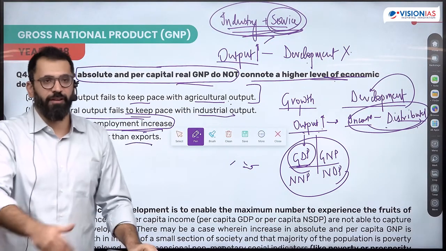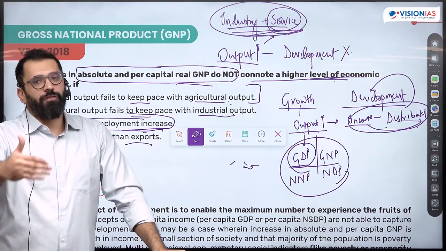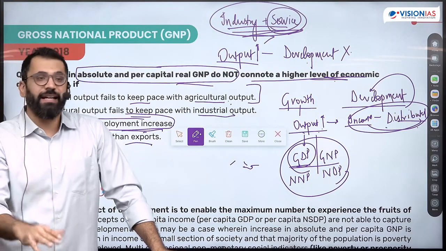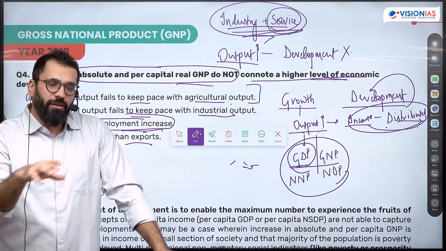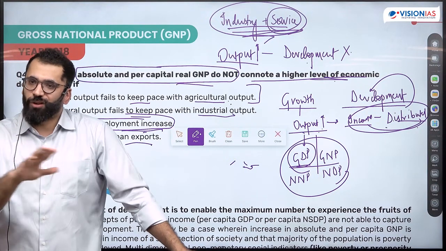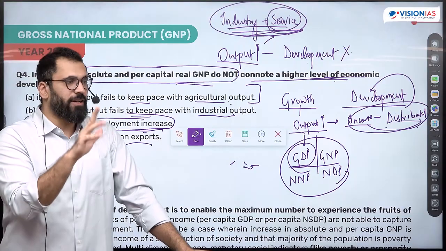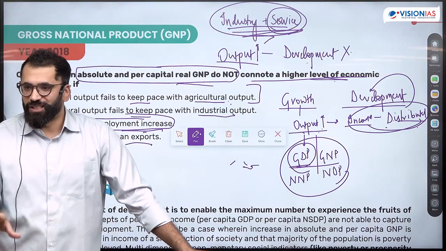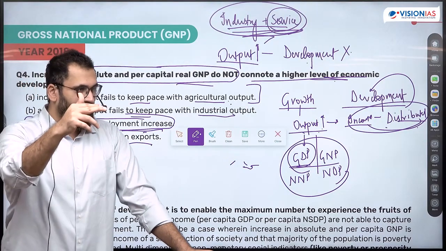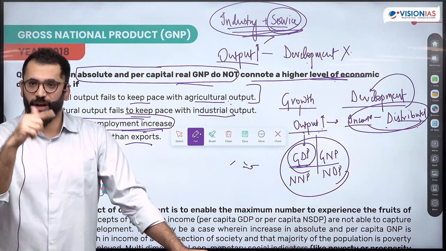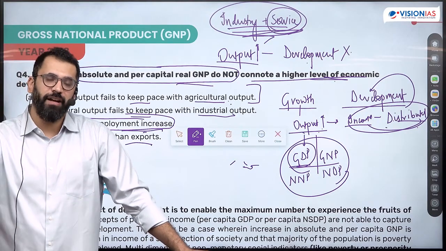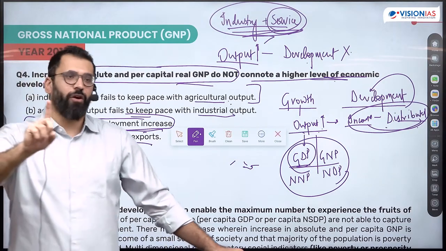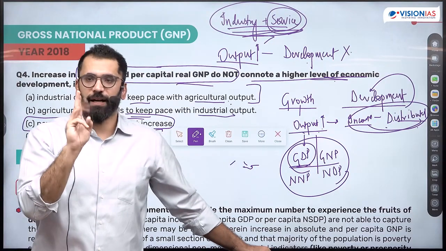So what happened if you read the developmental theory? After World War II, a number of policies were given to countries to increase their development profile. उनकी technology बढ़ा रहे थे. But 1980s में what they found out was, whatever technology increase we are doing, life of people on the ground is not changing. This is where if you see 1970 to 80, India also has very disturbances in polity because the economic life of people is not changing. So growth is happening, but वो सबको नहीं मिल रही है. This is where the economic development definition was redefined, that it is not just growth with efficiency, it is also redistribution. You also have to take care of inequality, poverty and unemployment.